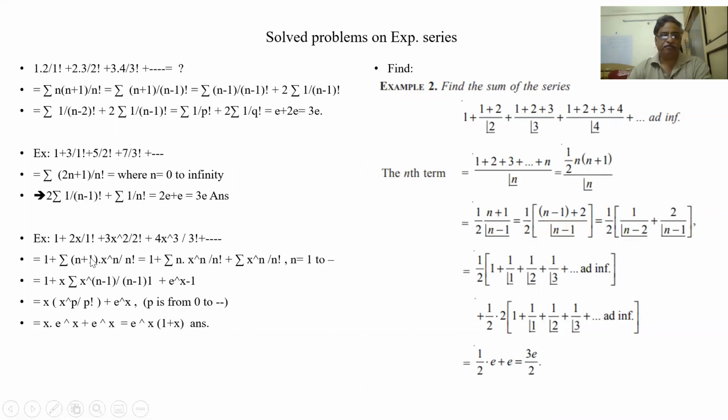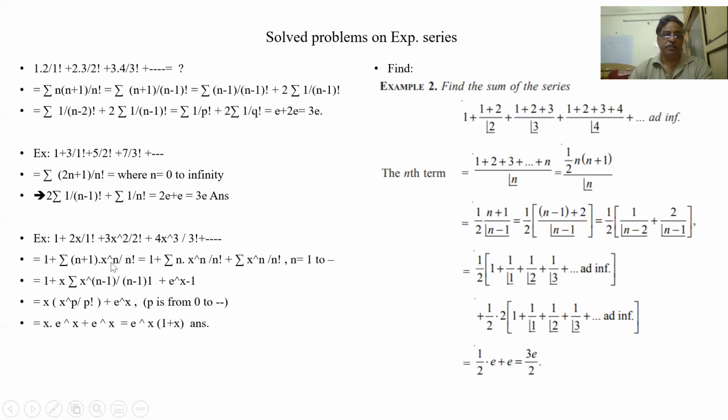From this term onwards, if n is 1, I'm getting 2x by 1 factorial. If n is 2, 3x squared by 2 factorial. So it tallies. So basically I have to put n as 1 at the bottom. Then this is (n plus 1) x to the power of n.